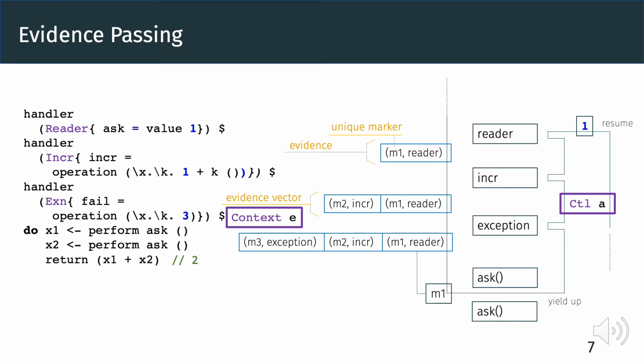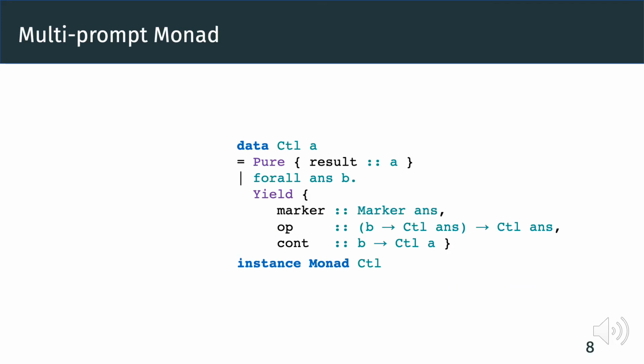With the evidence passing semantics in mind, now let's look at the implementation of the control data type and the context, respectively. The control monad implements the semantics of multi-prompt delimited continuations. The pure case has a value result, and the yield case reflects yielding to a prompt.